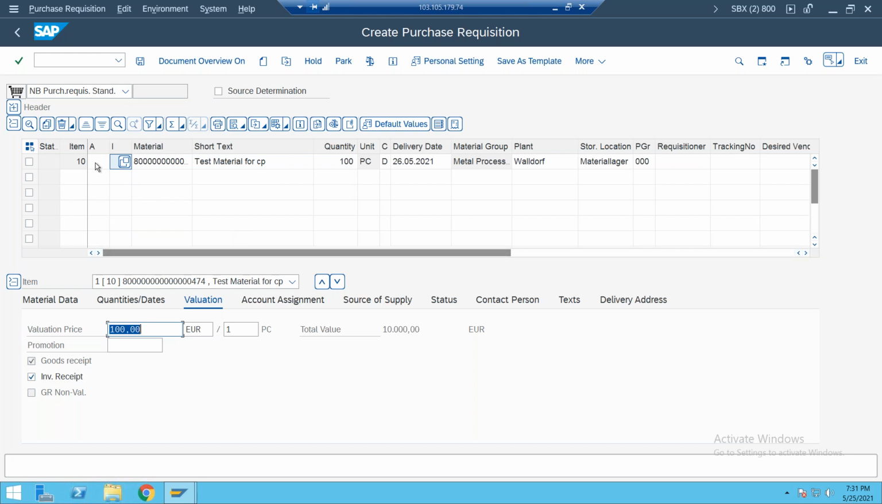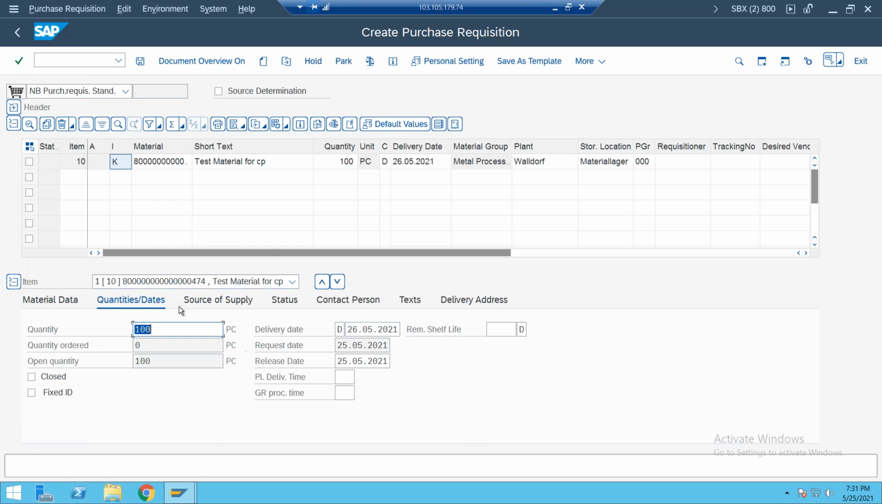So if it is consignment, we do not need to enter account assignment. In consignment procurement, whenever you are creating a PR and PO, you will not find the account assignment tab here. These two tabs will disappear automatically. So you need to understand this: the account assignment tab and valuation tab will disappear whenever I select it.